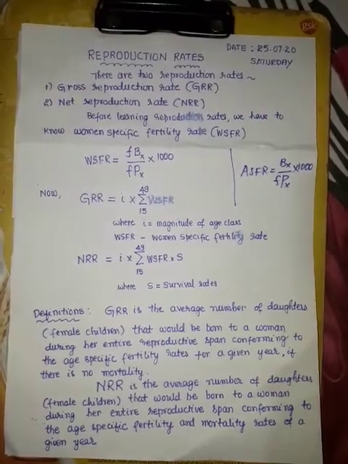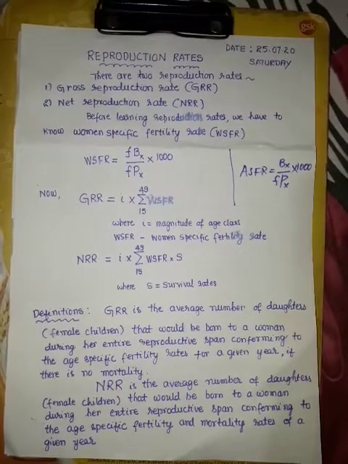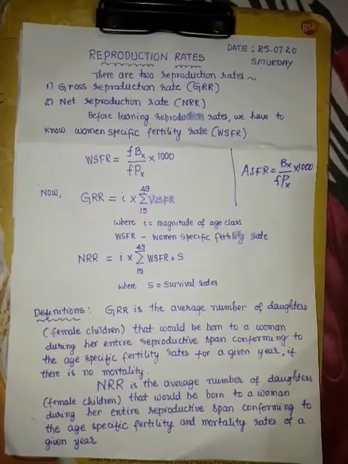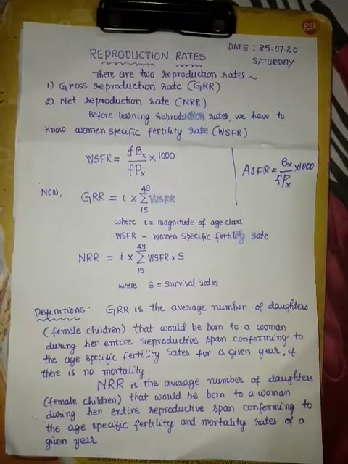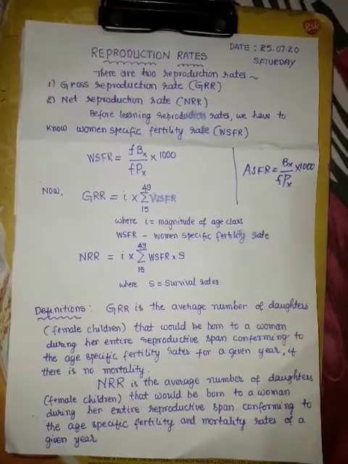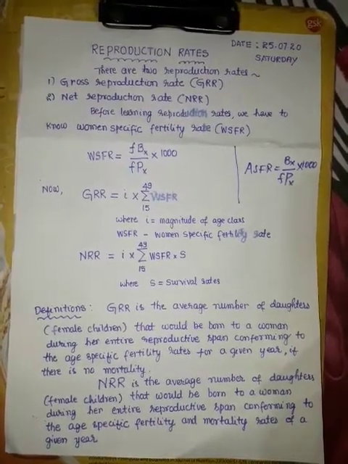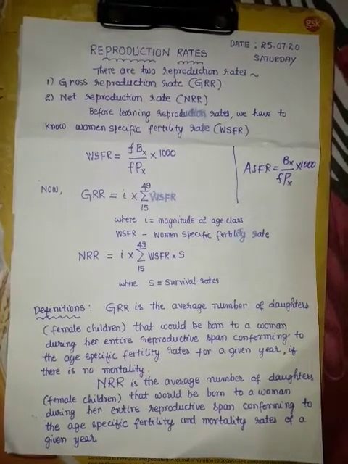FBX means female live births to a woman of specific age group. FPX means female population of that specific age group, into 1000. Now, GRR and NRR. GRR and NRR both depend on WSFR.